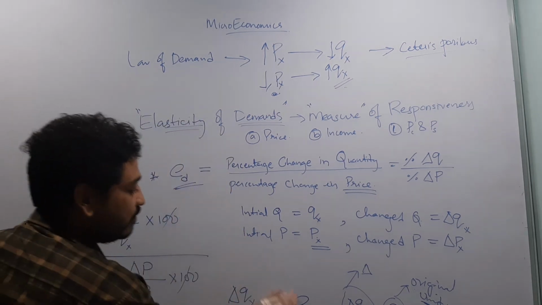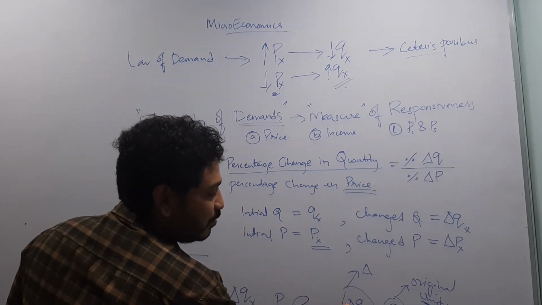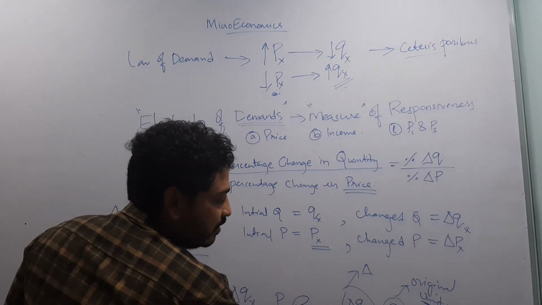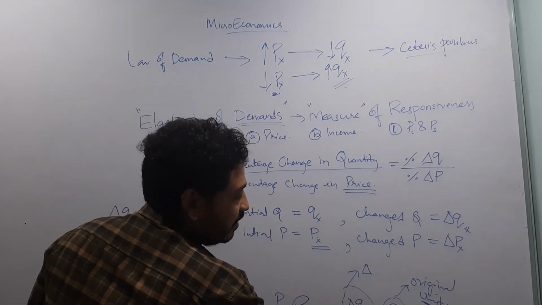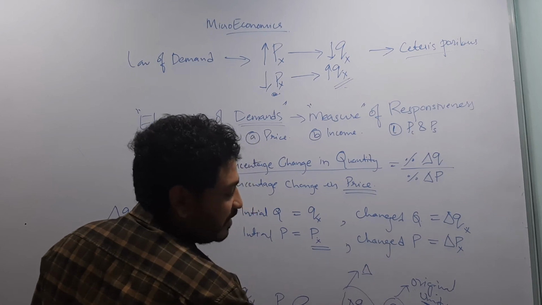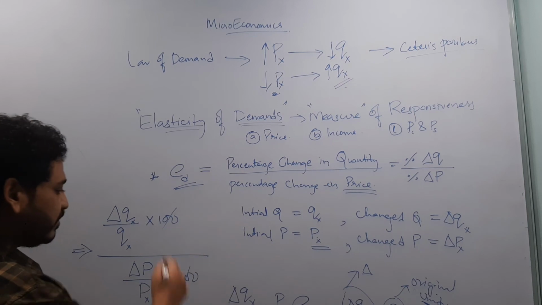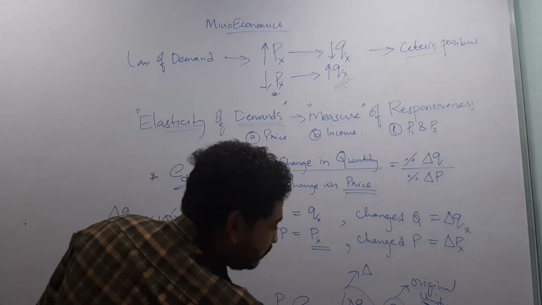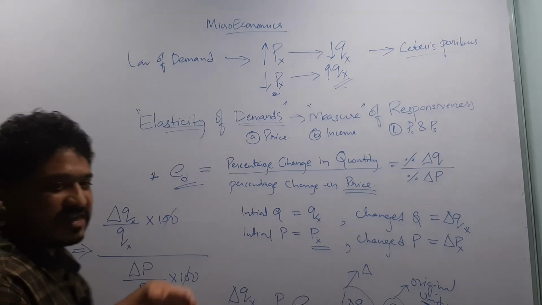It is the change in quantity demanded of x to the change in price of x, multiplied by the initial price of x divided by the initial quantity of x. I hope this concept, called elasticity of demand, is pretty much clear.